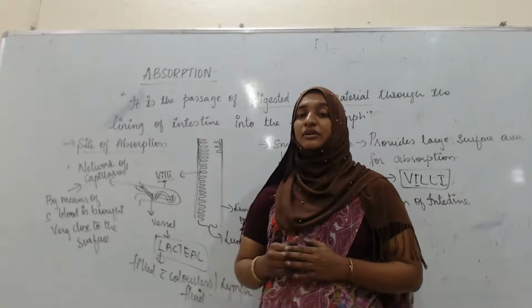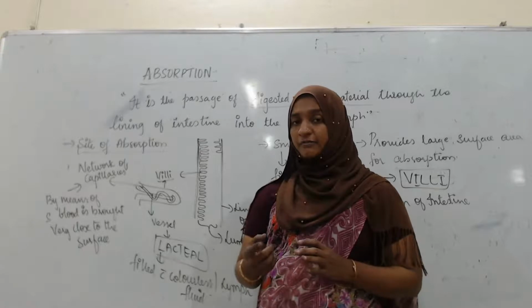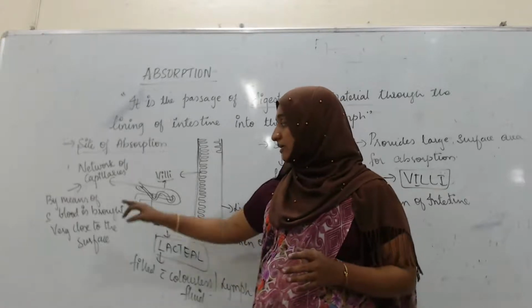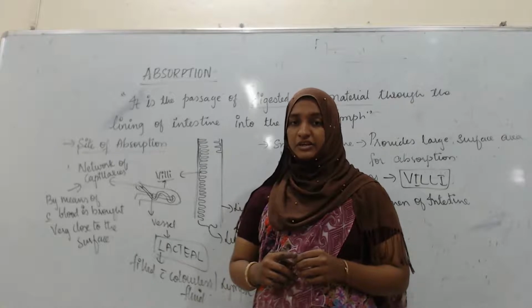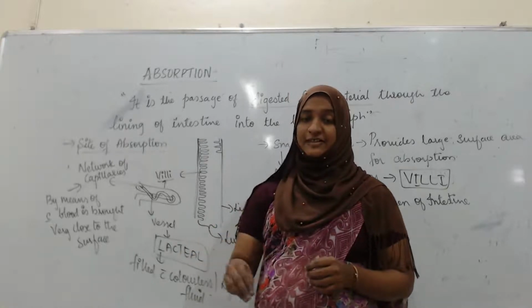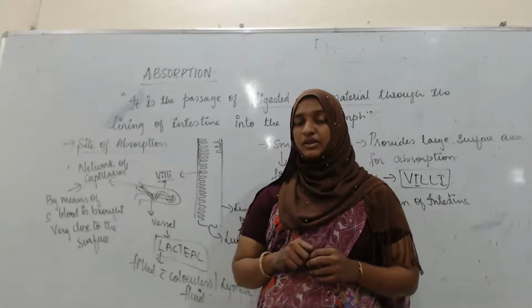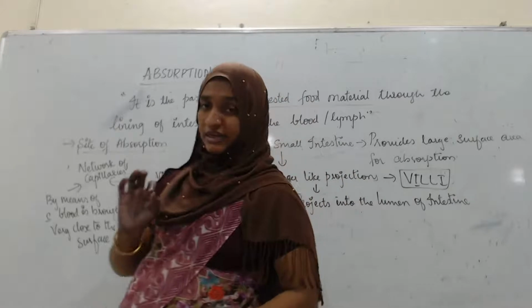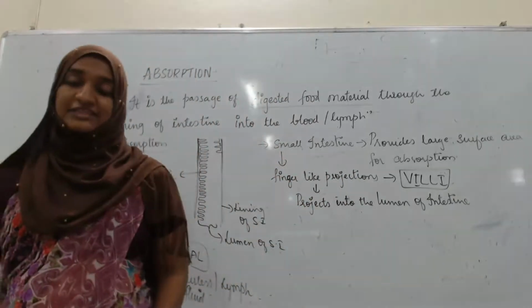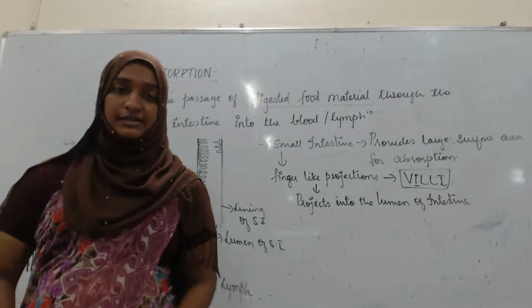The capillaries carry blood to the surface of the intestine, so they can easily take away the nutrients. So this is about the site of absorption. Next, first we will see the absorption of carbohydrates.